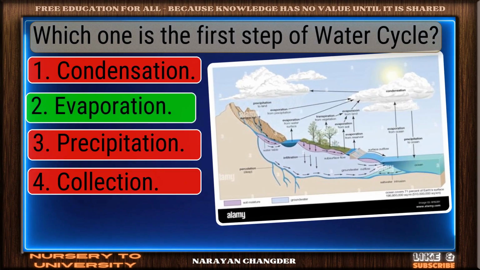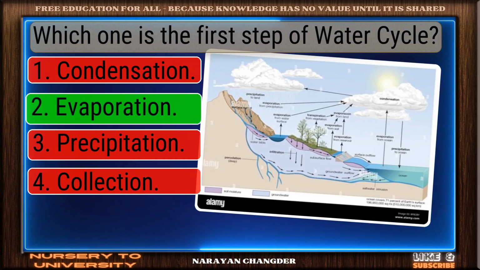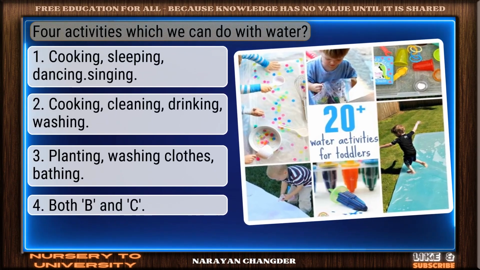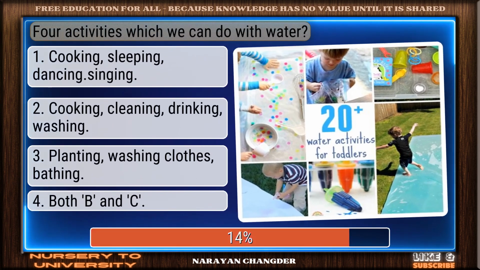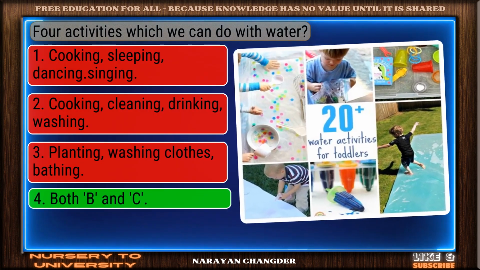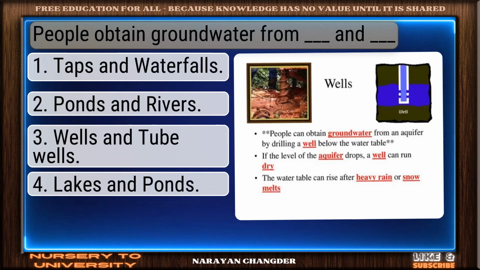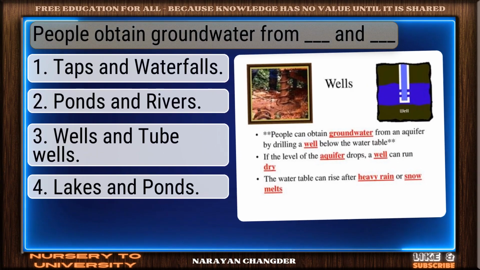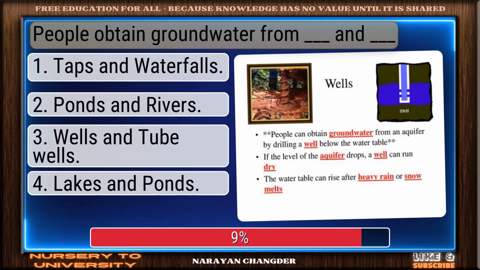Smart pick. Evaporation is the correct choice. 4 activities which we can do with water. Right again. Both B and S is a valid answer. People obtain groundwater from dash and dash.